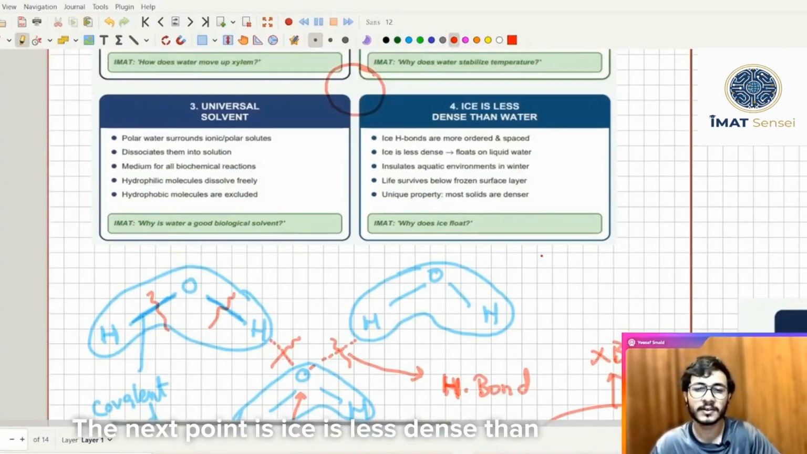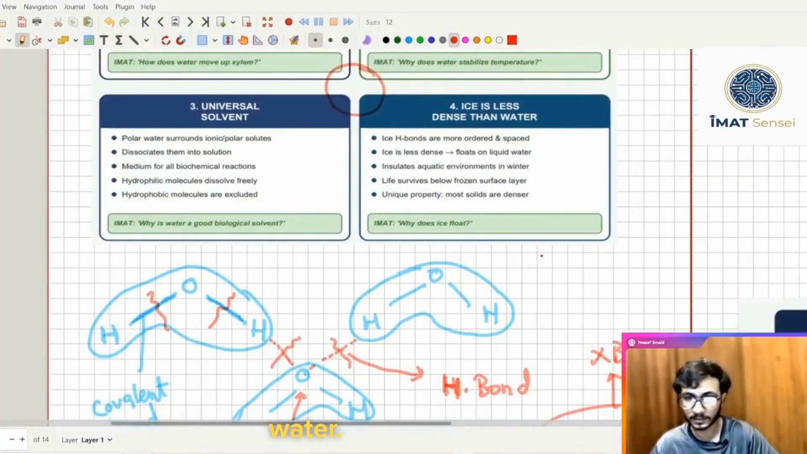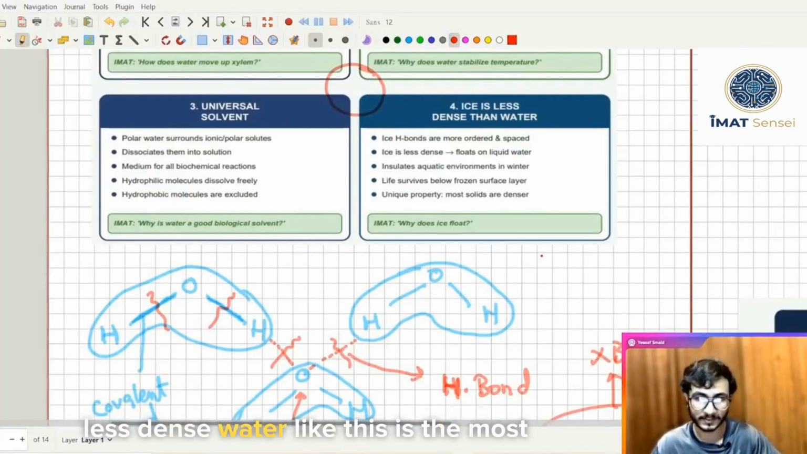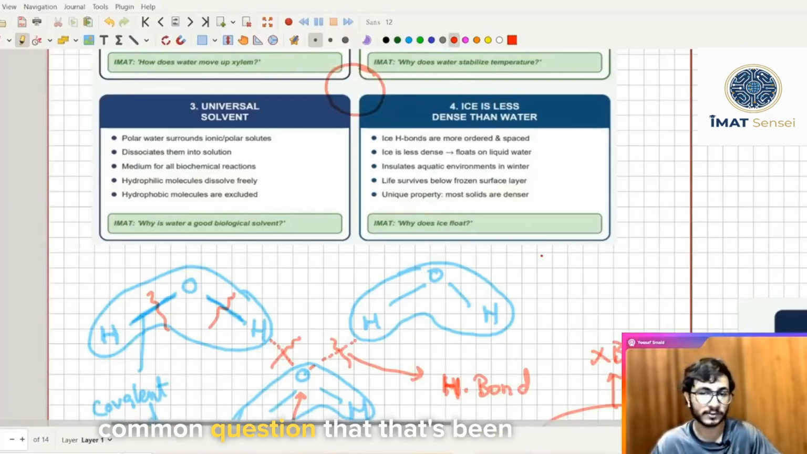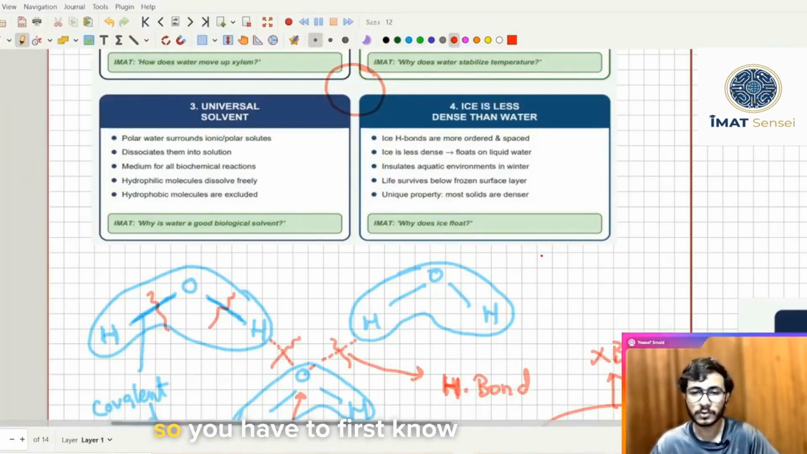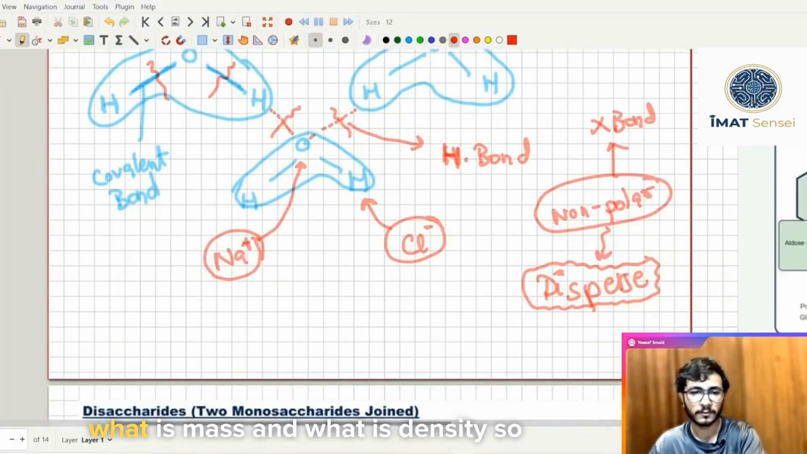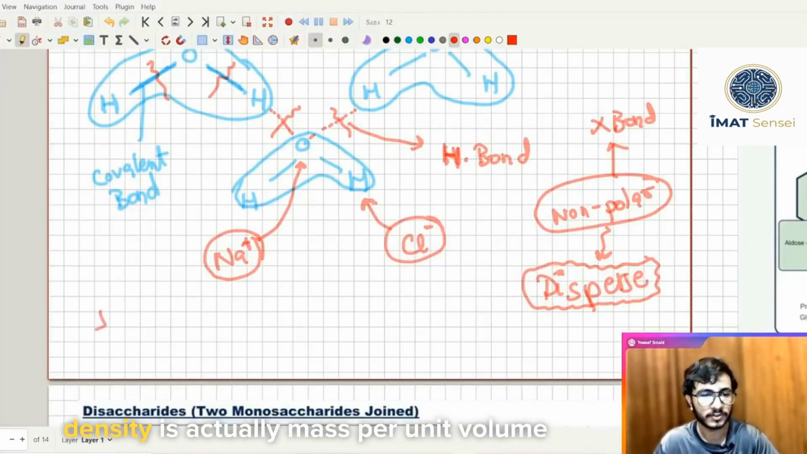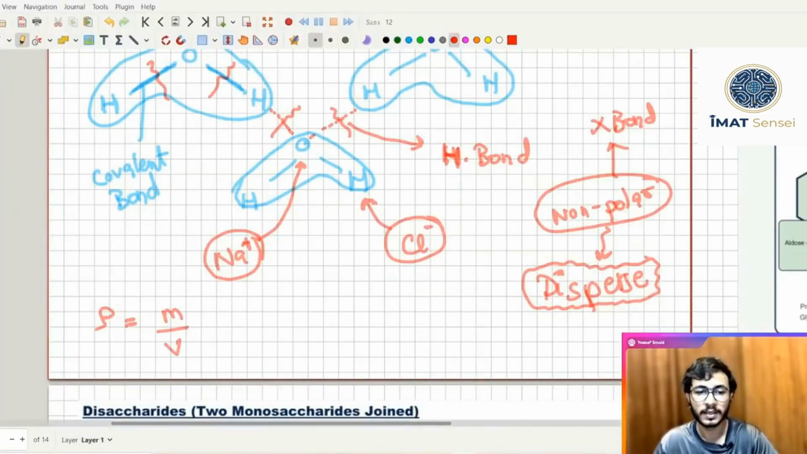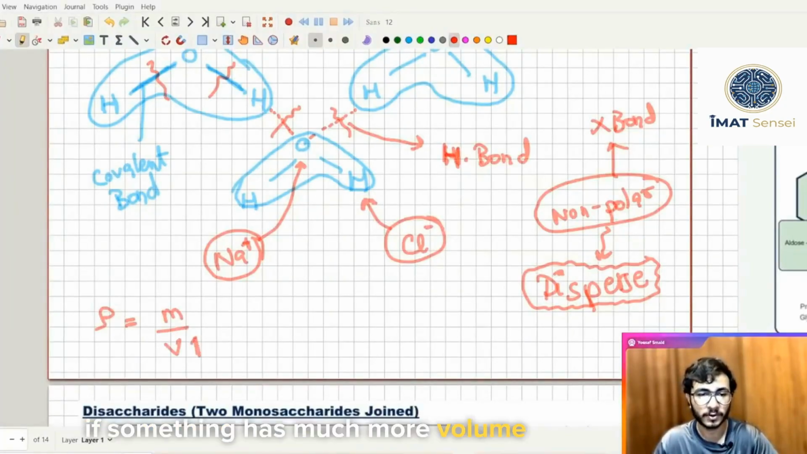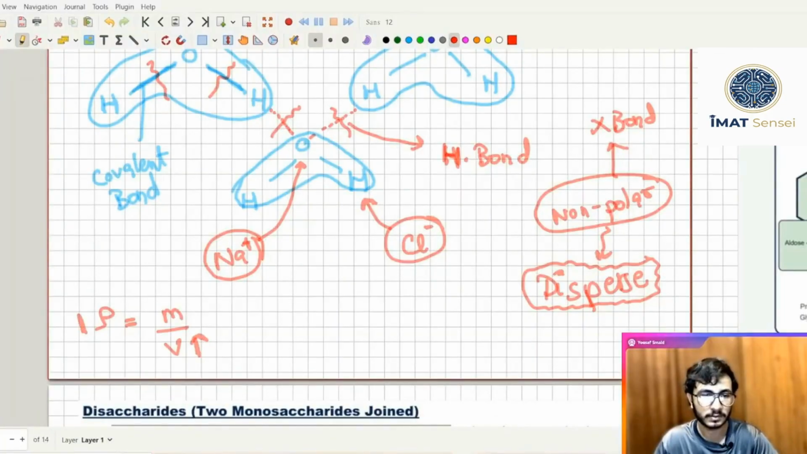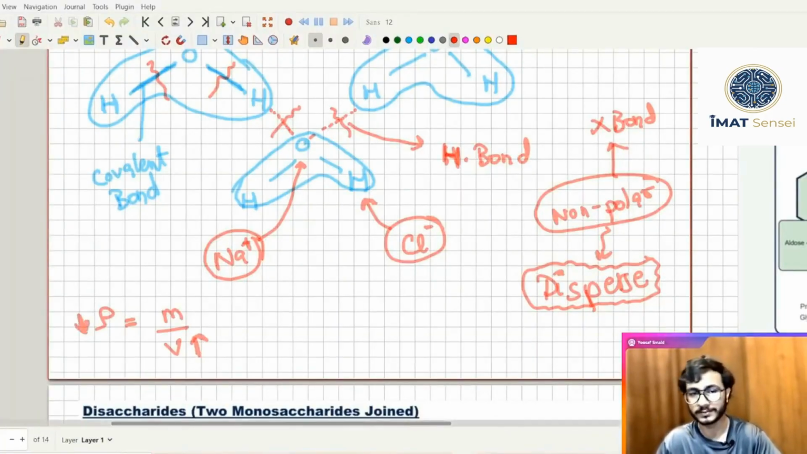The next point is ice is less dense than water. You have to know why ice is less dense than water. This is the most common question that's been asked in IMAT again and again. So you have to first know what is mass and what is density. Density is actually mass per unit volume. If something has much more volume, then its density will decrease.